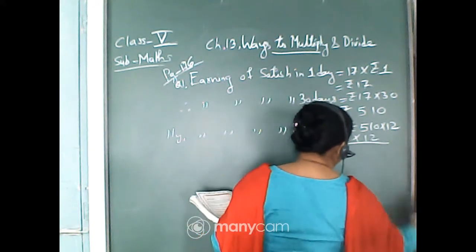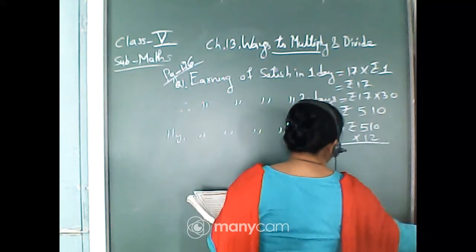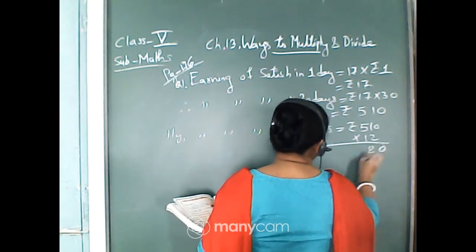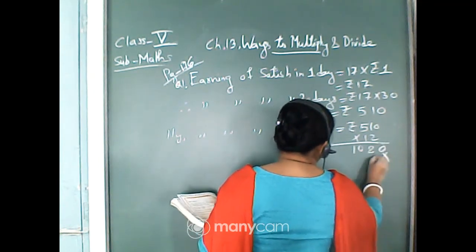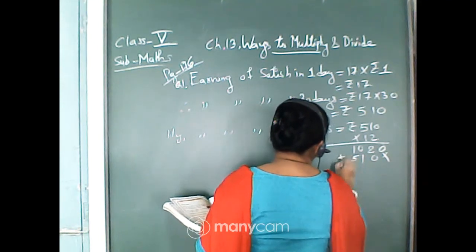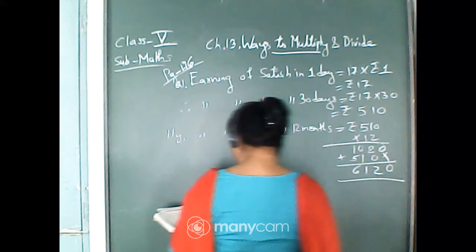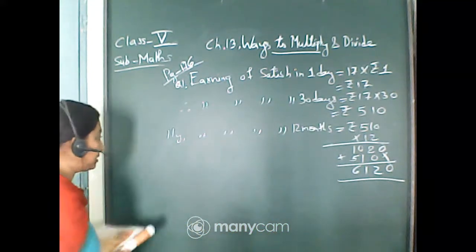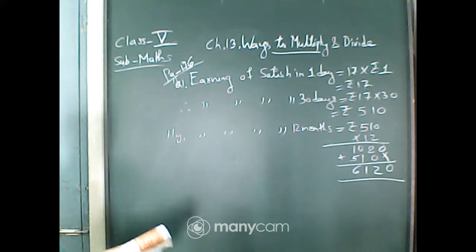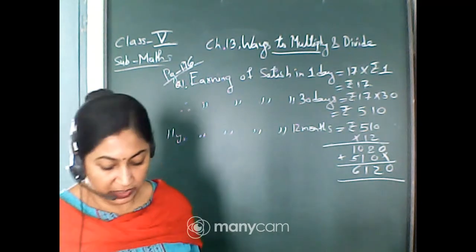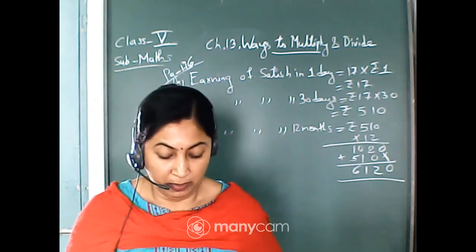So multiply. 2 zeros are 0, 2 ones are 2, 2 fives are 10. 0, 1, 5. 0, 2, 1 and 6. That means in 1 year he is earning 6,120, but per month they have to give 5,000, isn't it? So it is not possible for the boy to pay the loan.